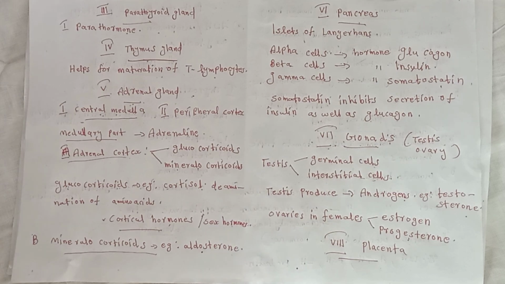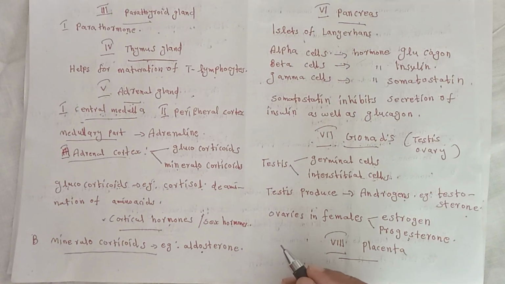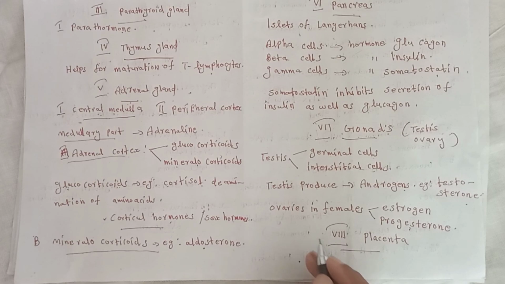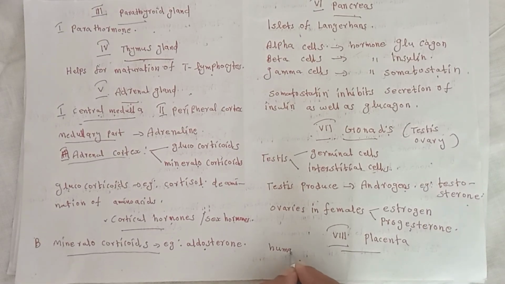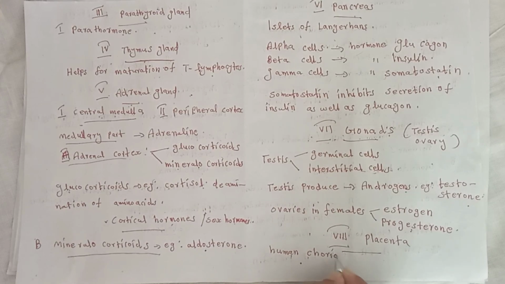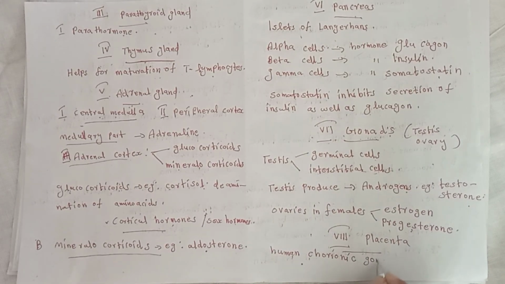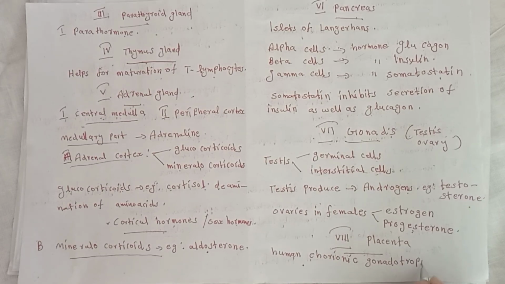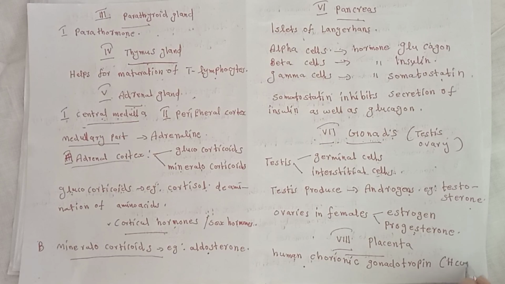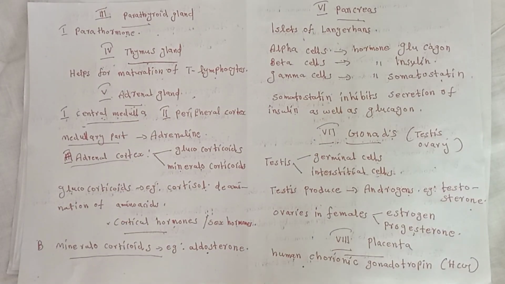The placenta of a pregnant woman produces the hormone human chorionic gonadotropin, that is HCG, which maintains activity of corpus luteum in secreting progesterone continuously.